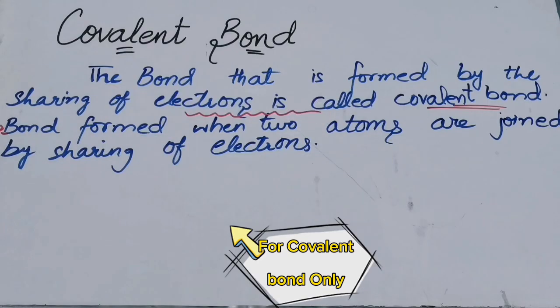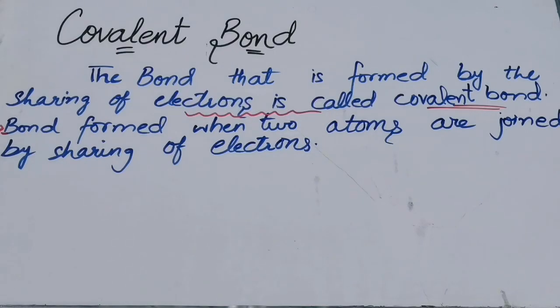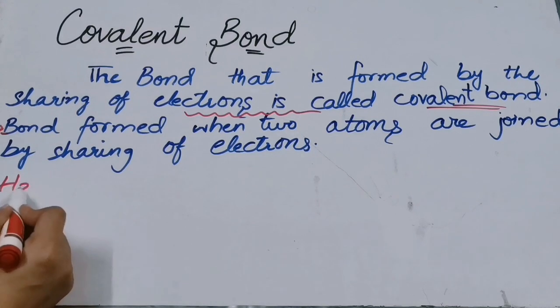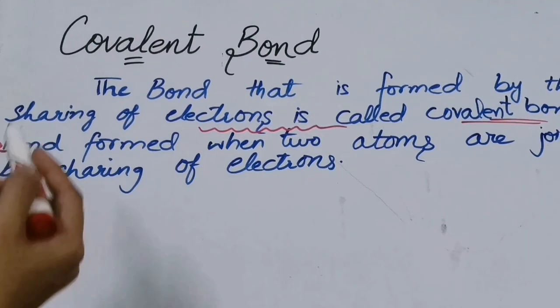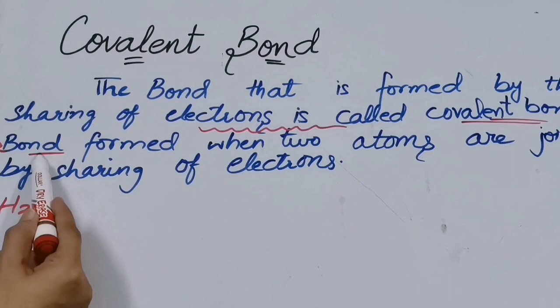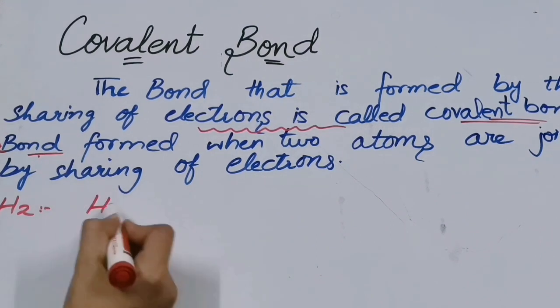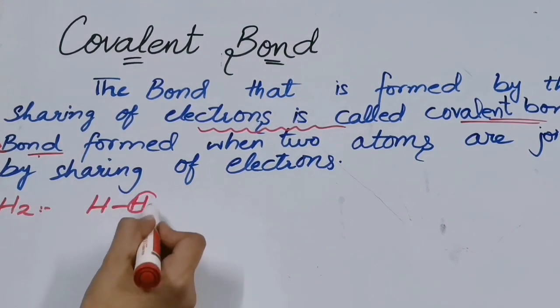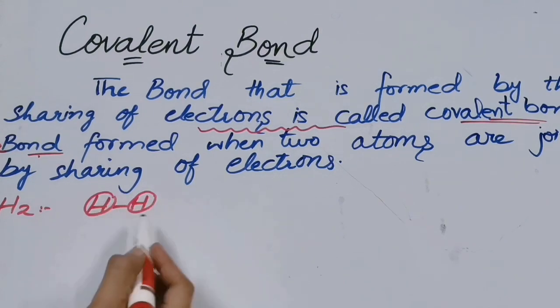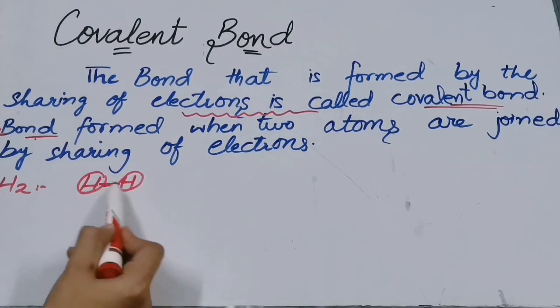What is covalent bond? The bond that is formed by the sharing of electrons is called covalent bond. Let us take an example, the example of H2, hydrogen molecule. According to the other definition, it says that the bond formed when 2 atoms are joined together by the sharing of electrons. So we are having 2 hydrogens, right? One hydrogen atom and the other hydrogen atom.